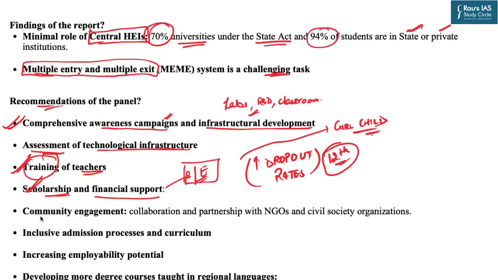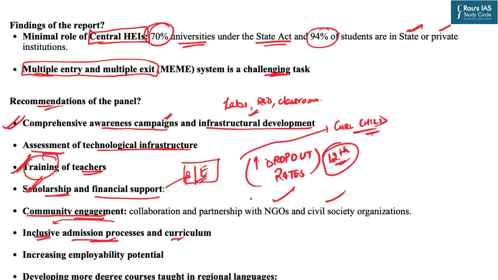The next recommendation is that a proper focus should be there to increase community engagement, which can be by local stakeholders, NGOs, and civil society organizations, in order to encourage the marginalized sections and include them within the whole ecosystem of higher education. Similarly, the admission process and curriculum must be inclusive.